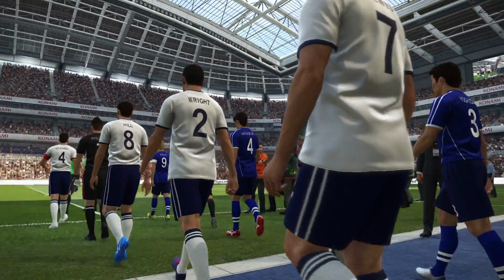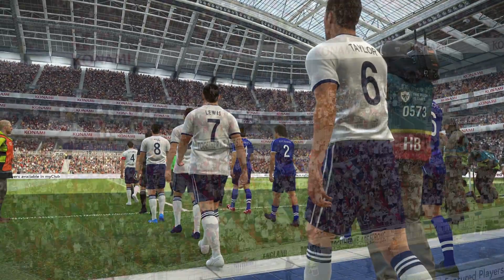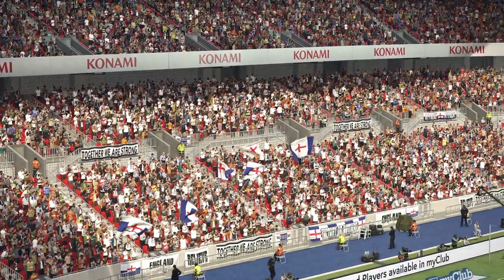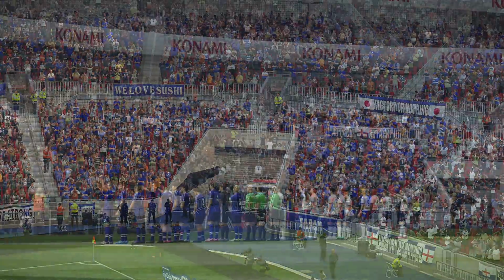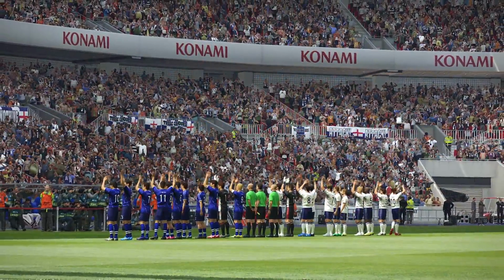It's a packed house here in England. Look at that support from the home fans. And we have plenty of Japanese supporters here as well. They're here to get behind our nation.